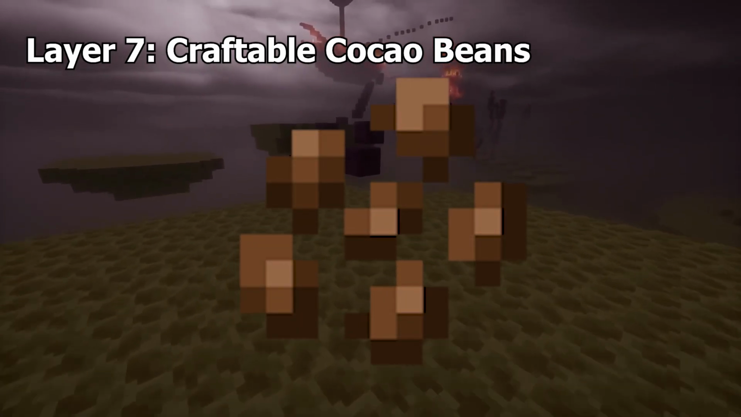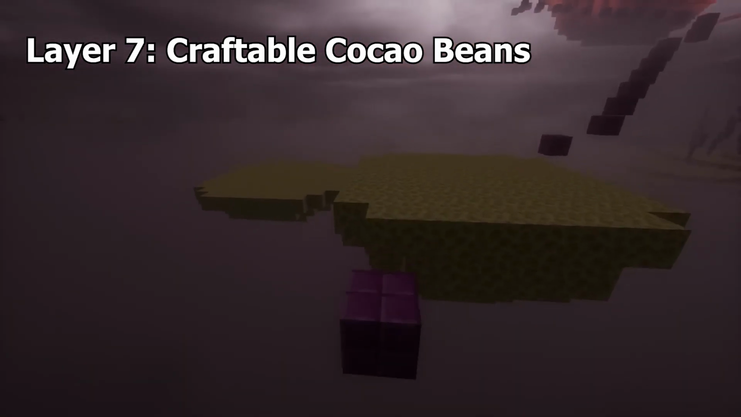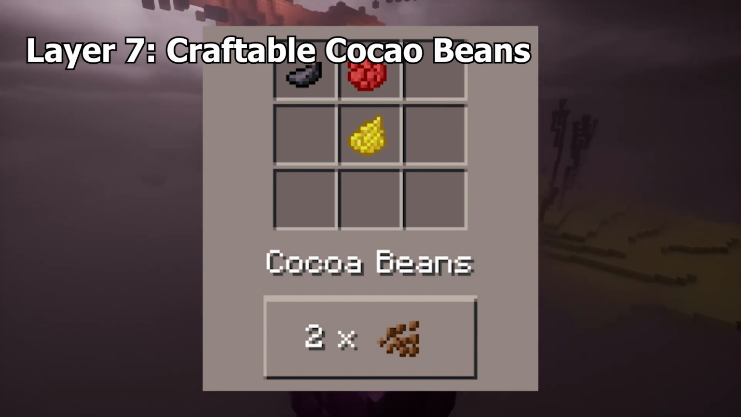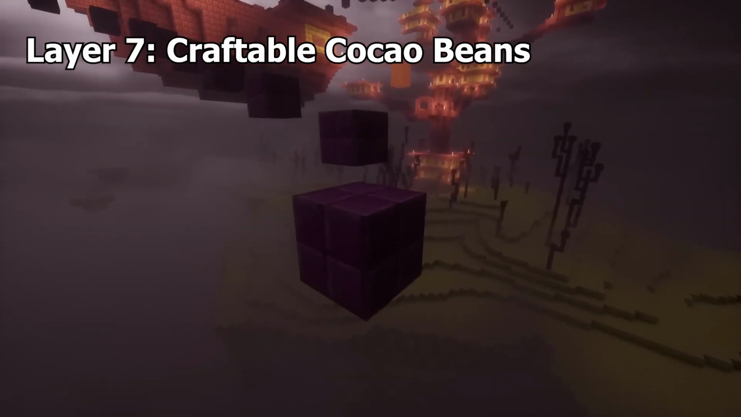Craftable cocoa beans. Cocoa beans used to be craftable with orange, yellow, or red dye and an ink sac. But at the time the crafting recipe was in the game, there was no way to obtain ink sacs.